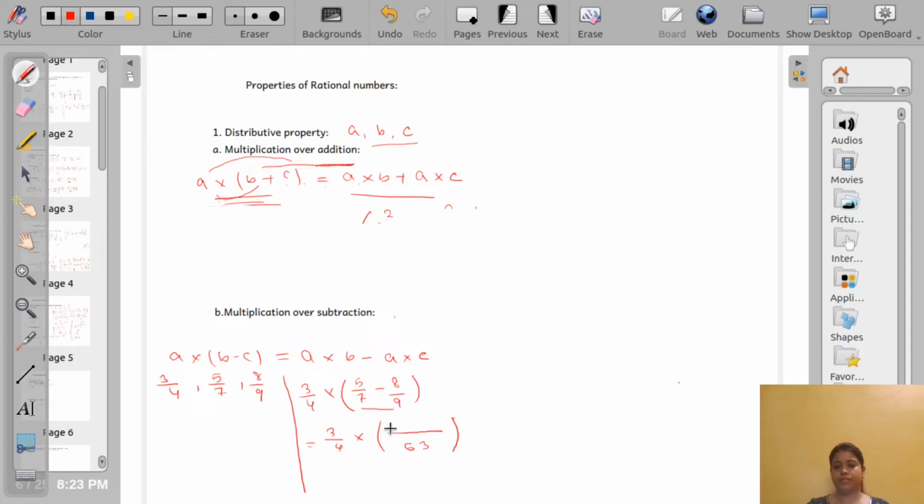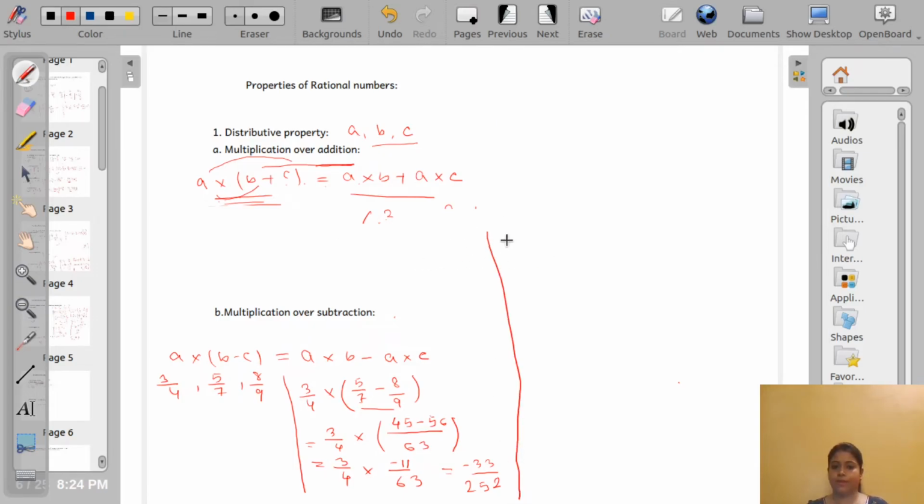63, the LCM is 63. Okay, so here 5 multiplied by 9 minus 56. So, see, be very careful while doing the calculations in this chapter. Okay, minus 11. Okay, so it is minus 33 by 252.